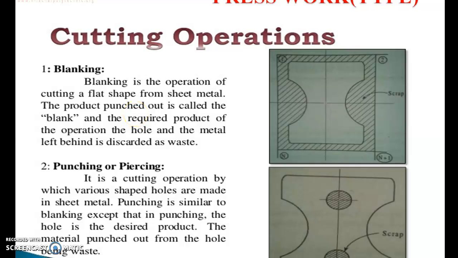Let us discuss the definition of punching or piercing. It is a cutting operation by which various shaped holes are made in sheet metal.